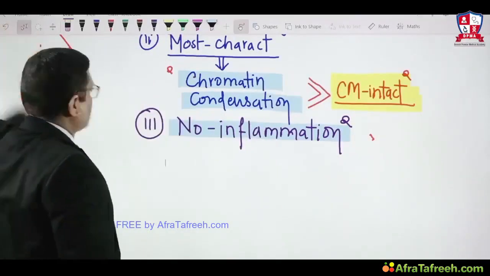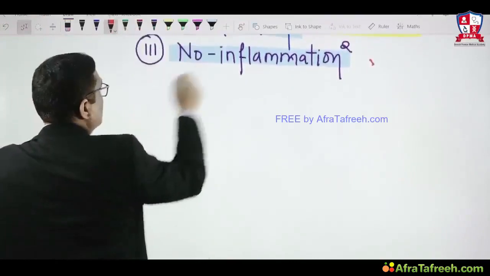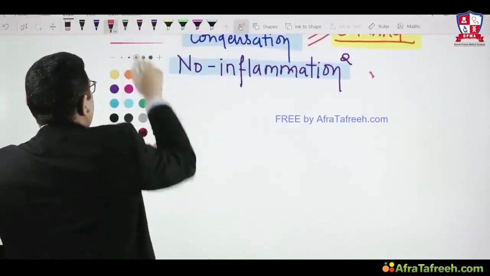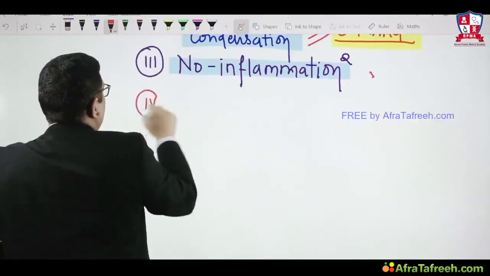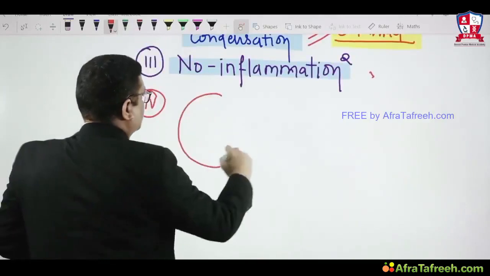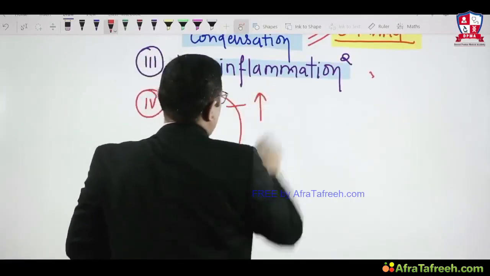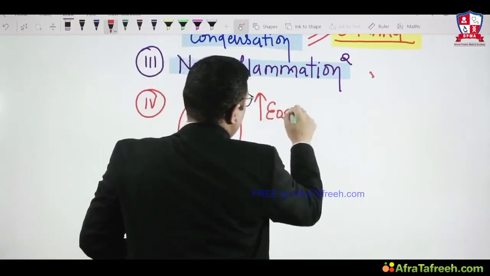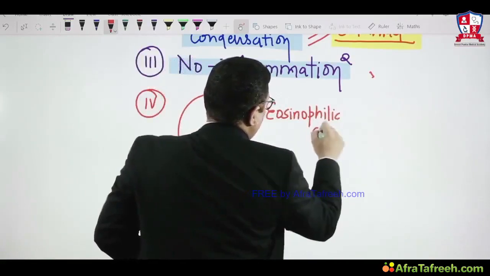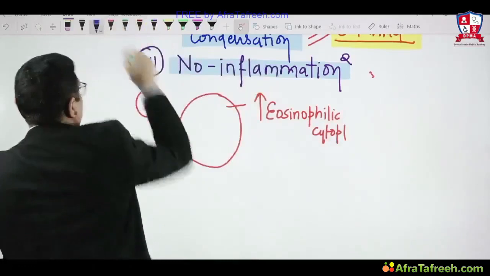Another key feature you will notice in apoptosis, when you see the cell, is that the cytoplasm will be more eosinophilic, hypereosinophilic cytoplasm.